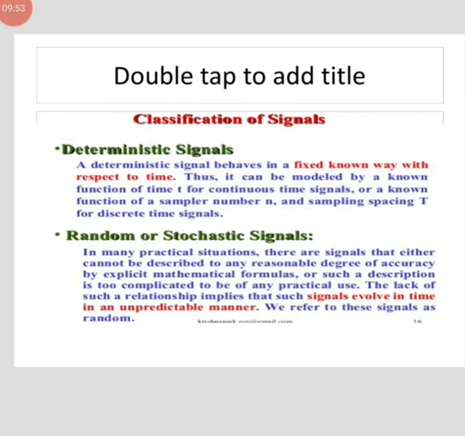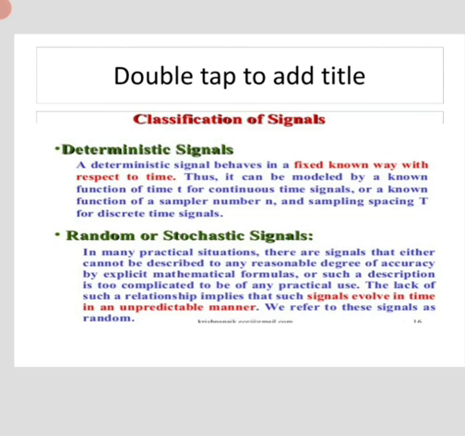Next is classification of signals. First one, deterministic signal. A deterministic signal behaves in a fixed known way with respect to time. Thus it can be modeled by a known function of time t for continuous time signals, or a known function of sample number n and sampling spacing t for a discrete time signal.